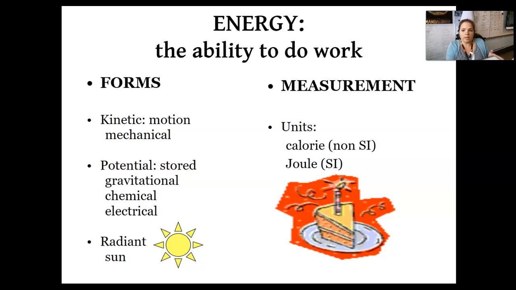Potential though is, say I have this right here. It has the potential to move so far. So there's so much energy stored up here so that when I release it like this, that was kinetic. So it goes from potential to kinetic. Potential is stored, gravitational, could be chemical, can be electrical, whereas kinetic is motion and mechanical. And then you got radiant energy. That's from the sun. That's how we get some heat and light.